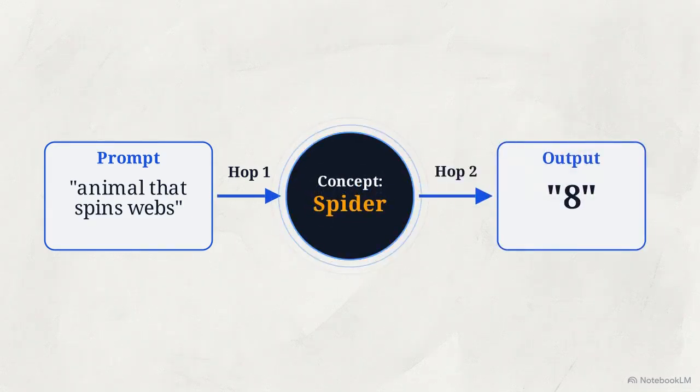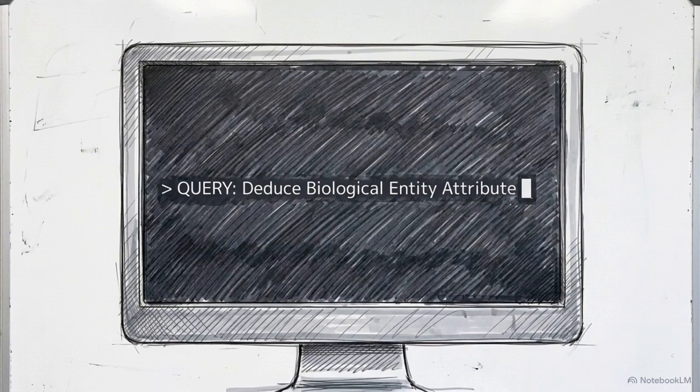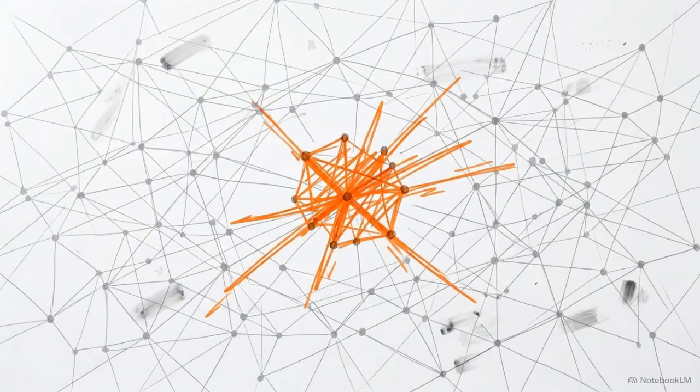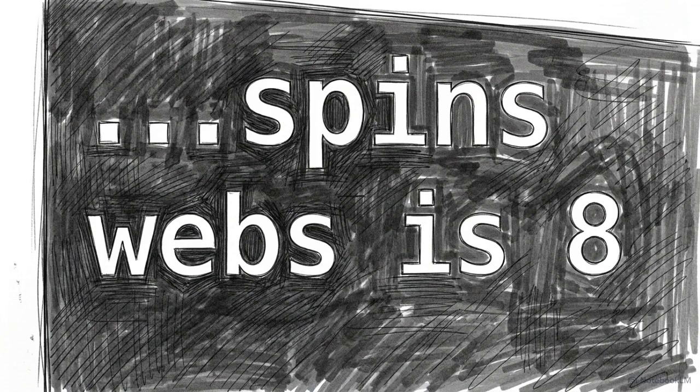multi-hop reasoning. We prompt the model with a simple factual puzzle. Complete the sentence. The number of legs on the animal that spins webs is... To output the correct number, the network must perform a hidden deduction. It has to retrieve the concept of a spider to answer the question, but it never actually prints the word spider in the text. This diagram tracks the forward pass.